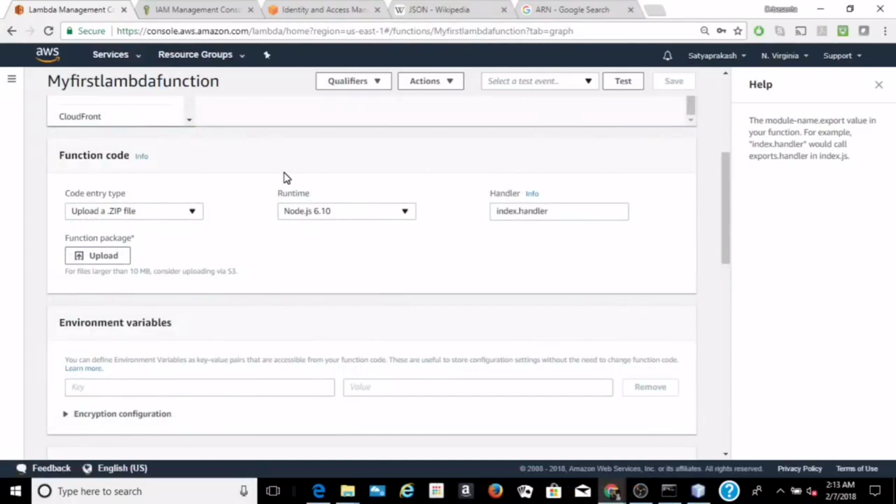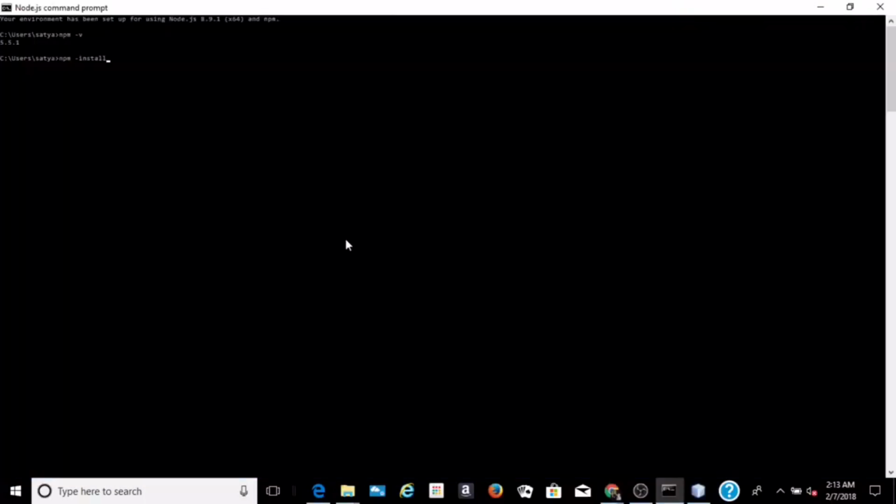To upload the function code as a zip file created on a local machine, we have to create the function package. Here we are using the Node.js runtime, so we have to create the function package using the Node.js runtime environment. Once we have the code created, we have to run the npm install command and create the package.